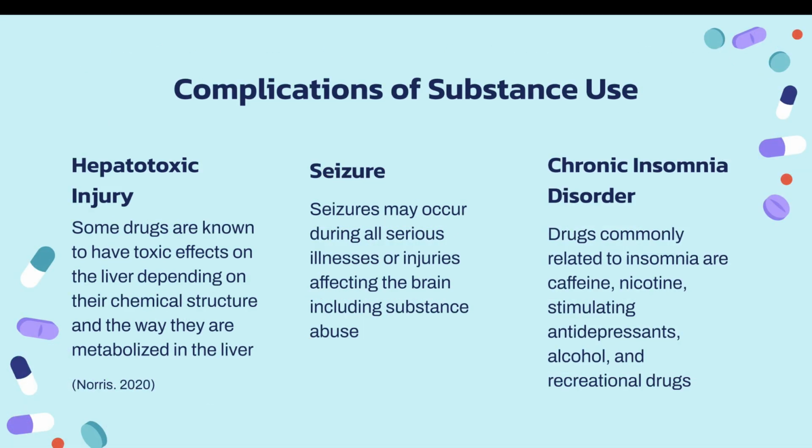Complications of substance use. First, we have hepatotoxic injury. Some drugs are known to have a toxic effect on the liver depending on their chemical structure and the way they are metabolized in the liver. Next, we have seizures. Seizures may occur during all serious illnesses or injuries affecting the brain, including substance abuse. And next, we have chronic insomnia disorder. Some drugs commonly related to insomnia are caffeine, nicotine, stimulating antidepressants, alcohol, and recreational drugs.